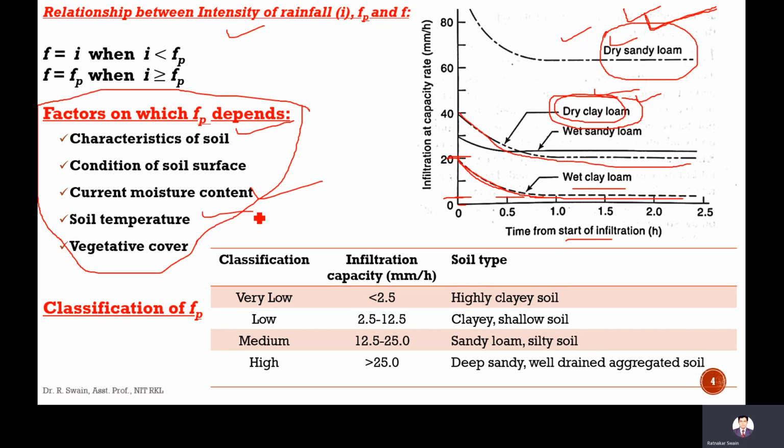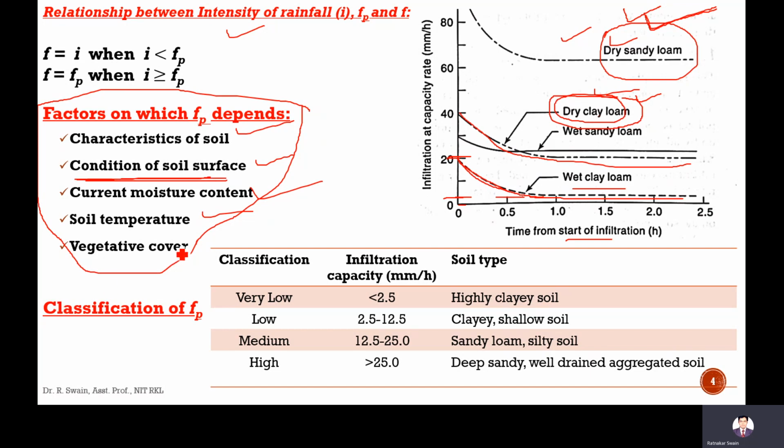Soil temperature: if soil temperature is more, then it can absorb more water. Condition of soil surface: if the surface is smooth, like pakka roads, bitumen roads, buildings, then infiltration rate will be less. If it is a rough surface, like in farmland, the infiltration rate will be high.